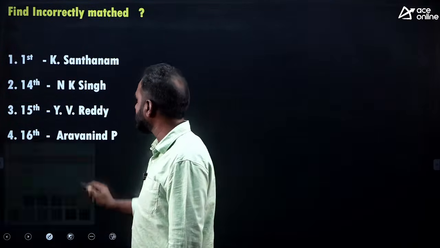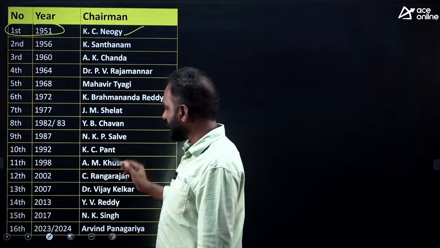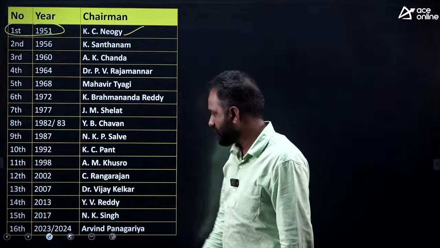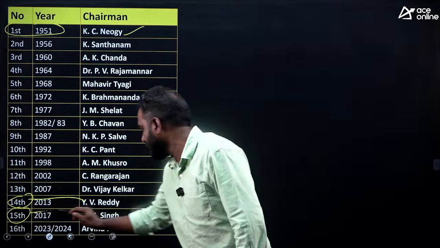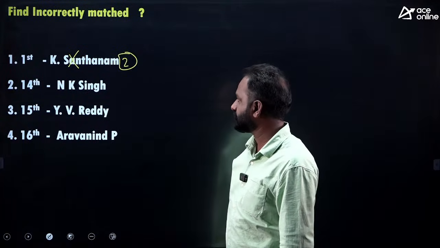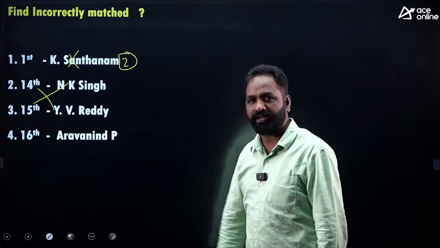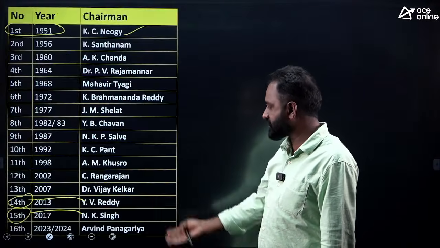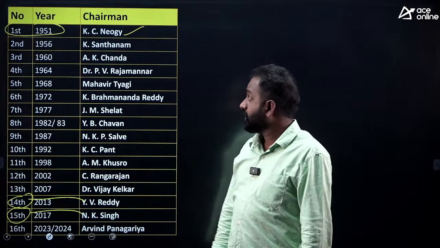Actually, Santanam is the second Finance Commission chairman. Here I just switched the options. The 14th Finance Commission chairman is Y.V. Reddy, the 15th Finance Commission is N.K. Singh. I just interchanged them. And the 16th is Arvind Panagaria. Is it clear? Okay.